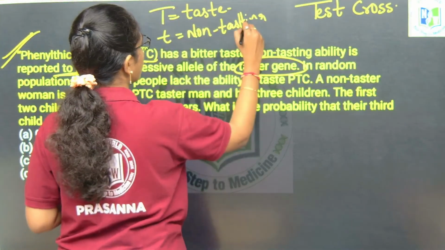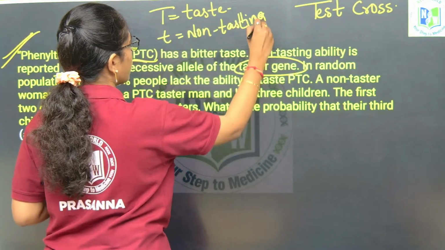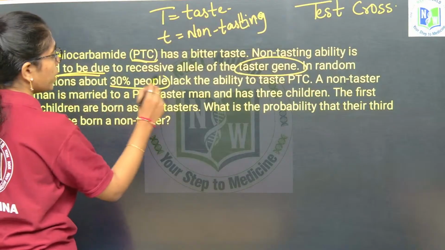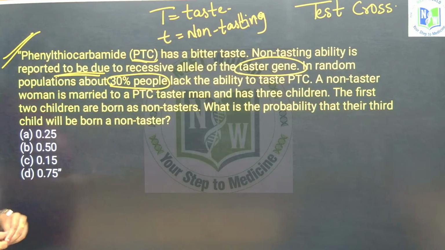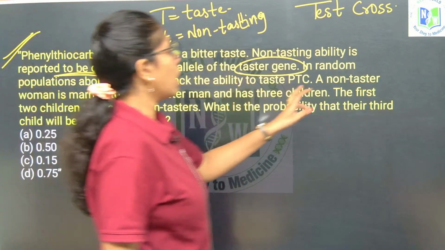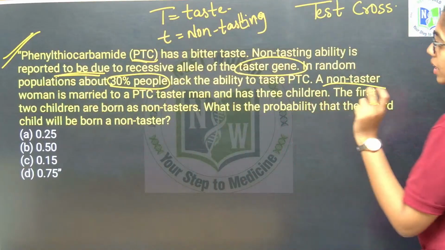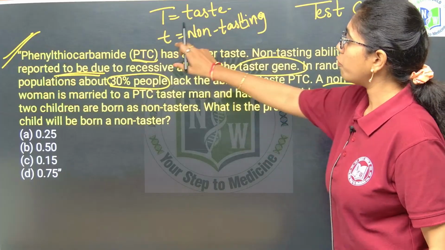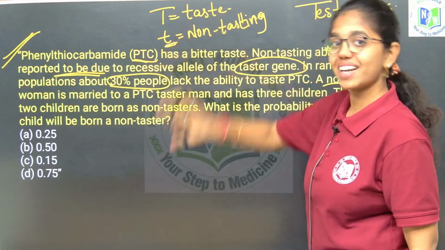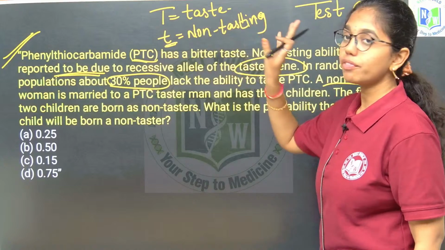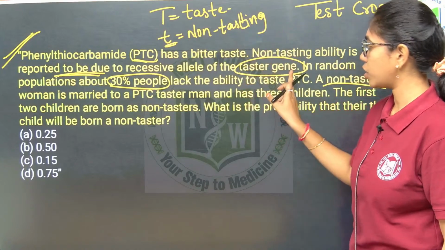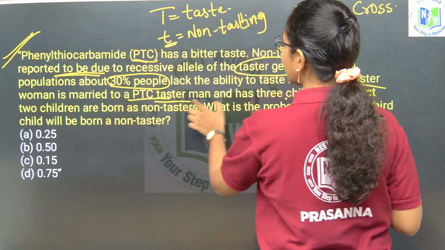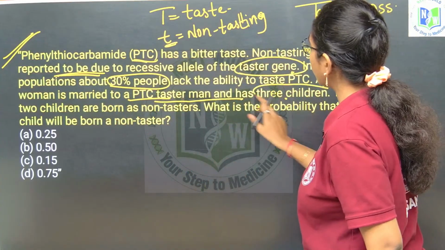Okay, this is non-tasting. In random populations, about 30% of people will lack the ability to taste PTC. A non-taster woman is married to a taster man, he is saying. Non-taster woman means she should be homozygous recessive, because small t is the only non-tasting allele in this taster gene. Okay. So, a non-tasting woman is married to a PTC taster man and they had 3 children.